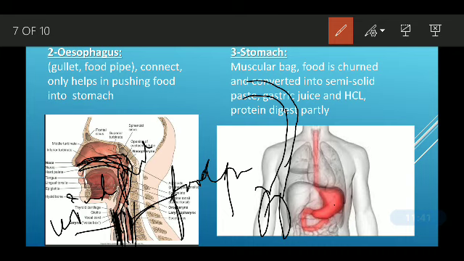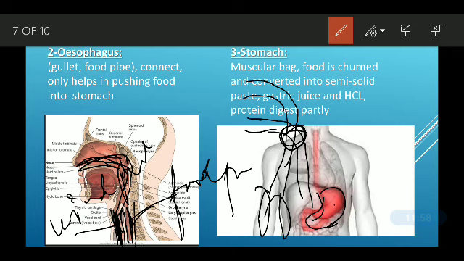In the lower section we have a mouth cavity, and the food comes from here and goes to the stomach. Here we have a junction that is called the larynx.